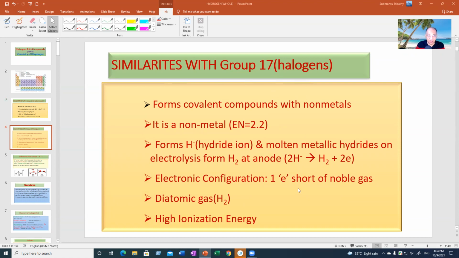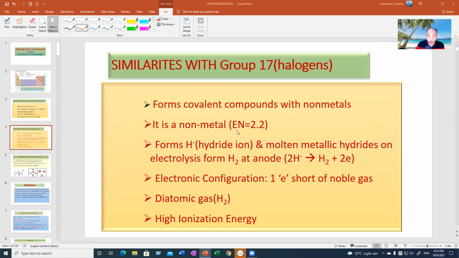The similarities are: hydrogen forms covalent compounds with other nonmetals like halogens, HCl, or say H2O, Cl2O, NH3, NCl3. So like halogens, hydrogen also forms covalent bonds with nonmetals.